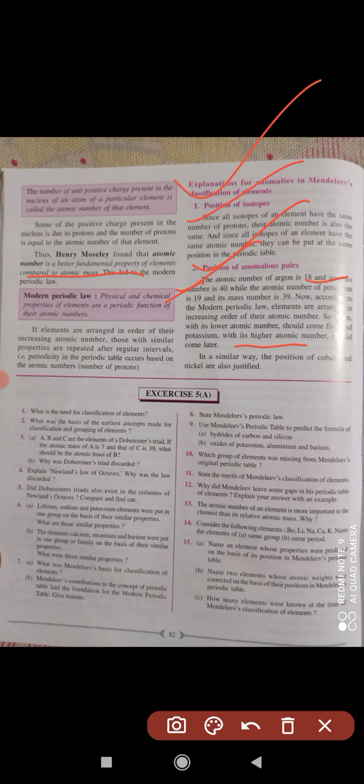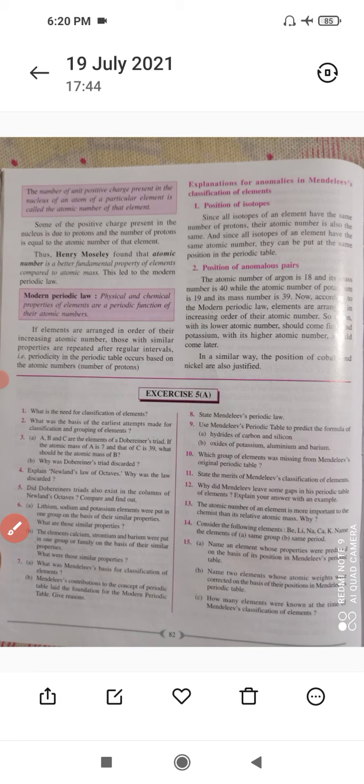Argon will be placed first. And in this table, scientists also include the noble gases as group 18, or 0 according to Mendeleev's table. In a similar way, the positions of cobalt and nickel are also justified. So all the anomalies that were there in the Mendeleev table vanished in this new modern periodic table, and this is the longest form of the periodic table of the elements, you can say.